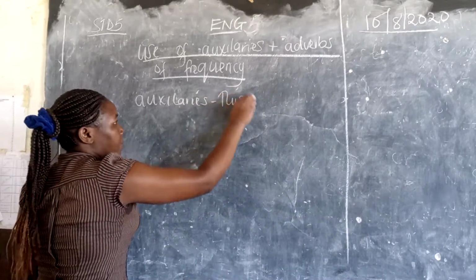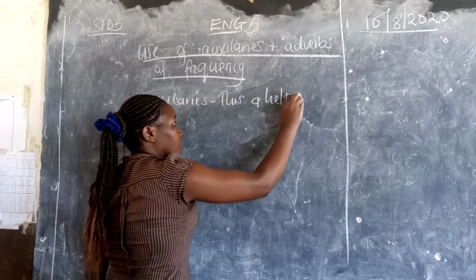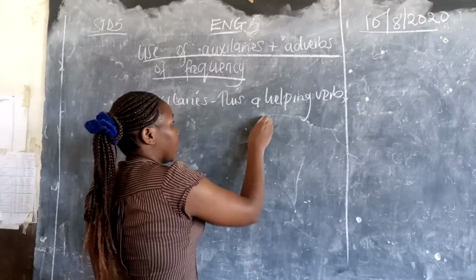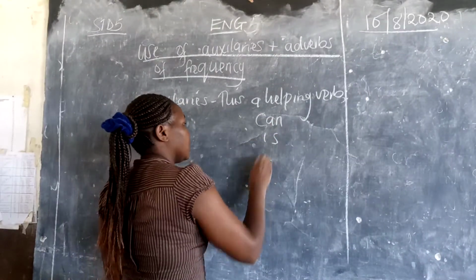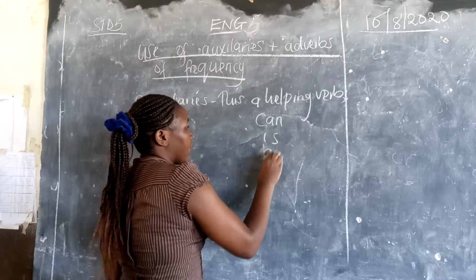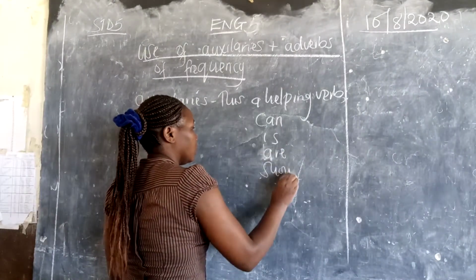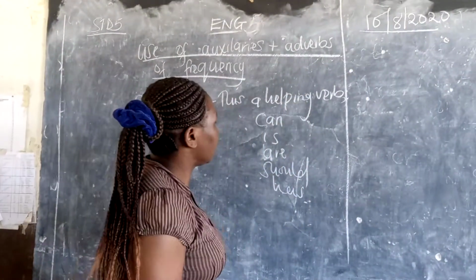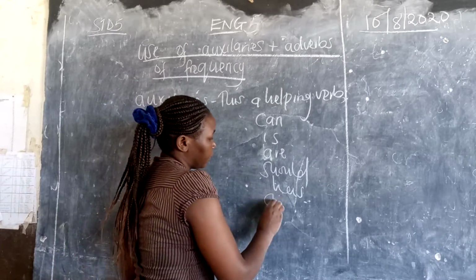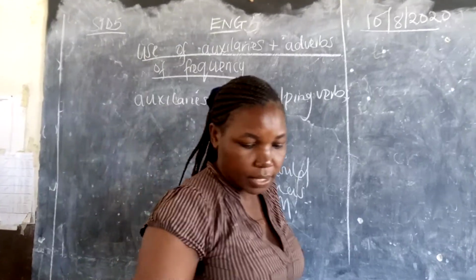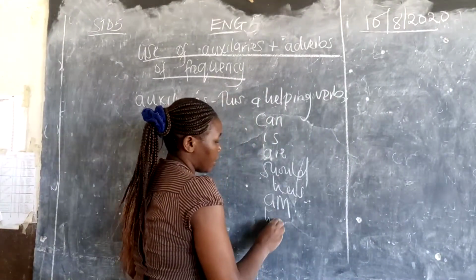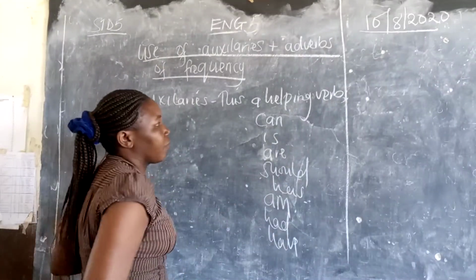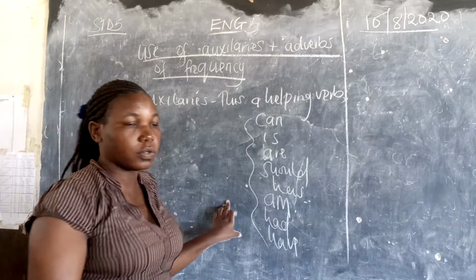Examples of this helping verb: can, is, are, should, has, had, have. There are very many auxiliary verbs. These are just examples of those auxiliary verbs.